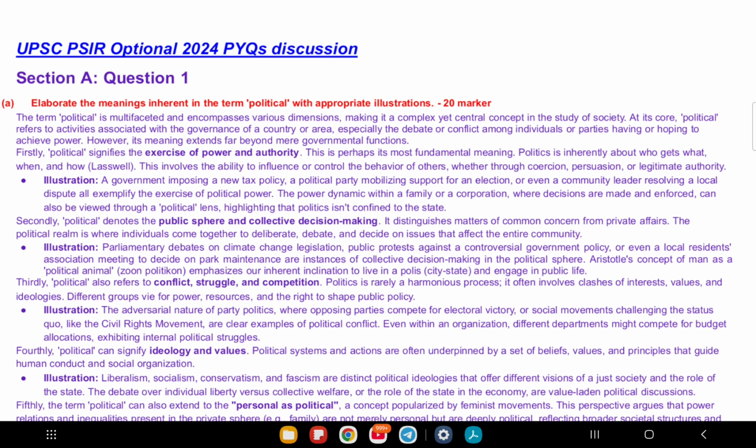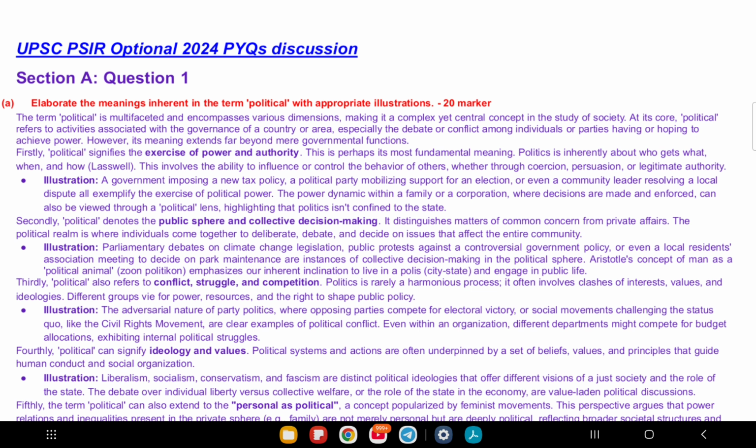Next is personal is political. This comes from feminist ideas. Things like family issues or women's rights are also political because they involve power in society. Example, women fighting for voting rights or equal pay. That's political, even if it seems personal.